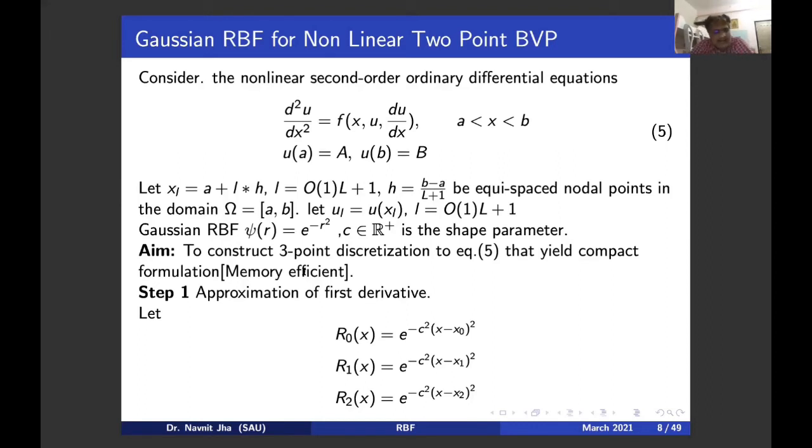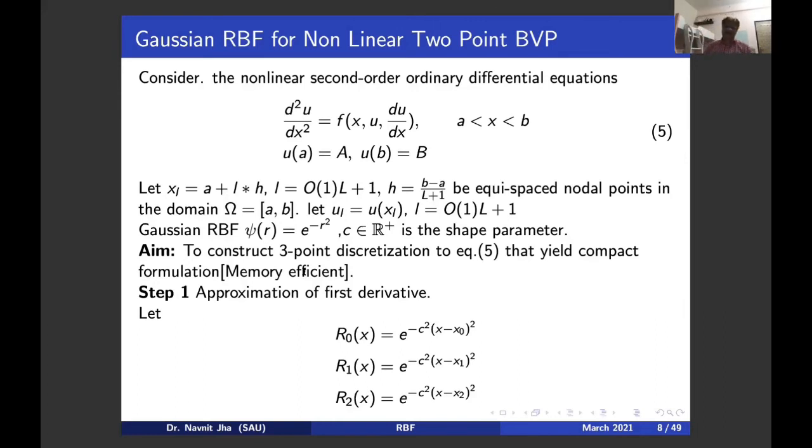Now I am going to take x_i equal to a plus i times h, where i is going from 0 to, no, this is not i, this is lowercase l, from 0 to uppercase L plus 1, and h is the step size, (b minus a) by (L plus 1), being the equispaced nodal points of the domain A to B. So I have a domain A to B. I have formulated L plus 2 grid points including 0 of this domain. I have partitioned it like this.